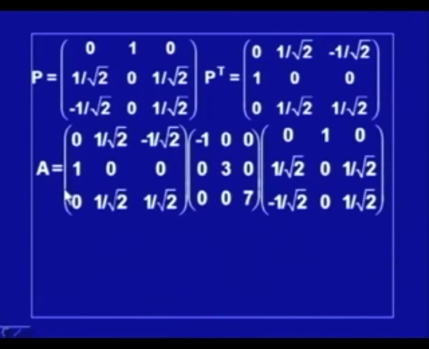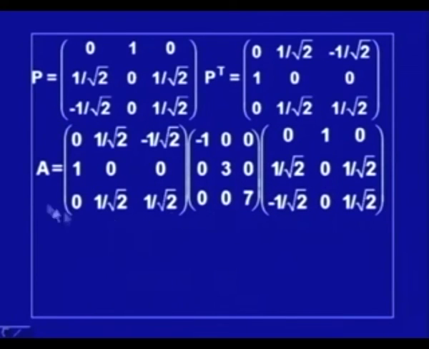So, the matrix A will be equal to P D P transpose, in the form given here: A is equal to P transpose D and P. This is given to me, and this I have computed.